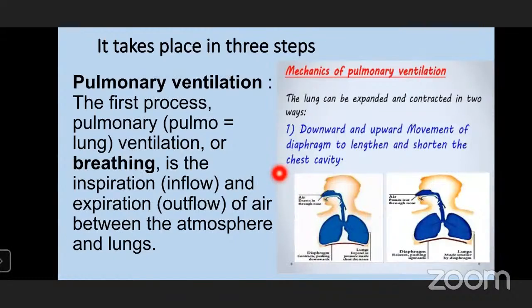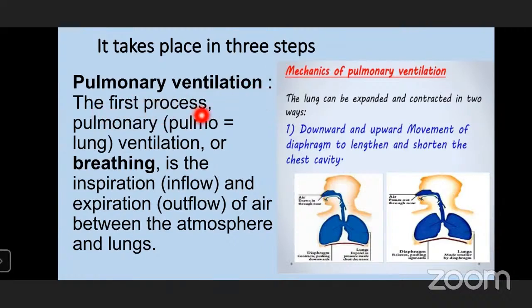Now this respiration takes place in 3 steps. We are talking about human beings. So in human beings, it involves 3 steps. The first step is pulmonary ventilation. Pulmonary, the name itself means lungs. So what is pulmonary ventilation? Ventilation is nothing but breathing or exchange.